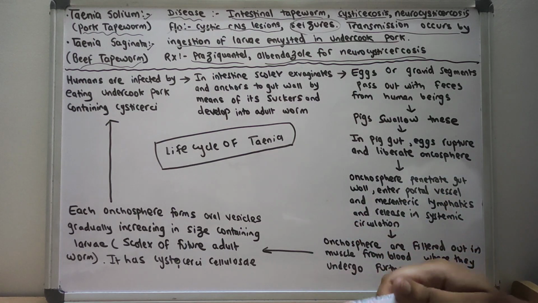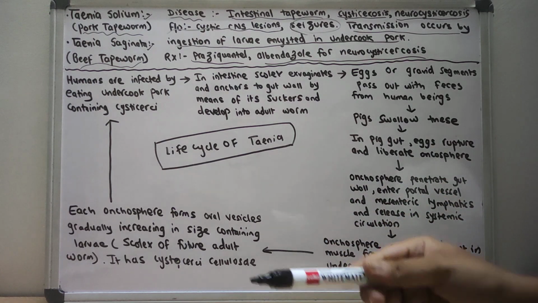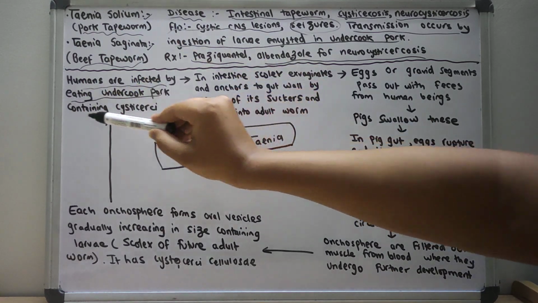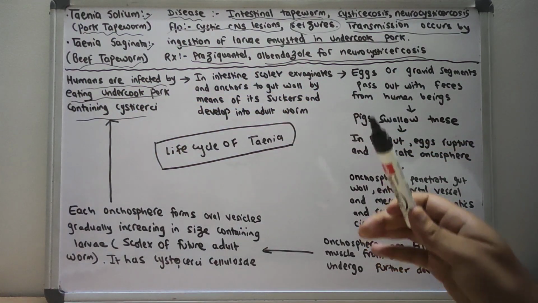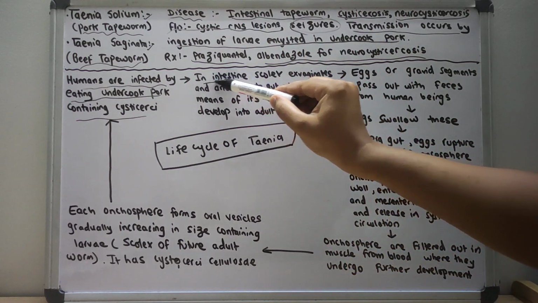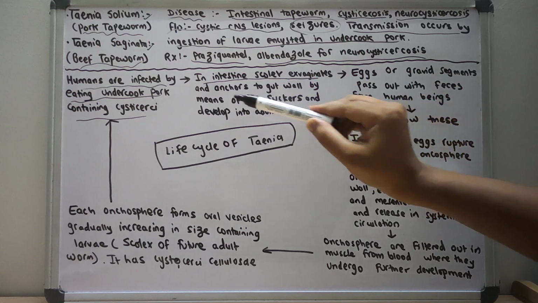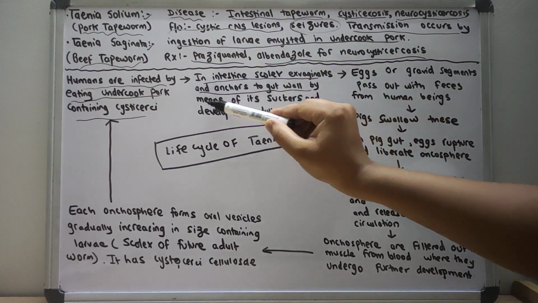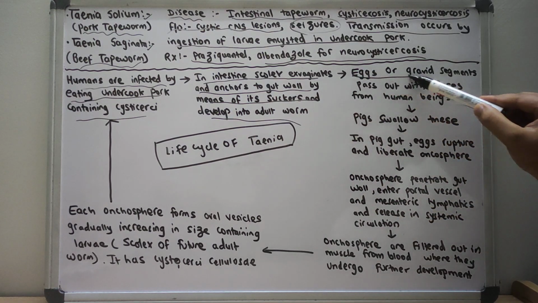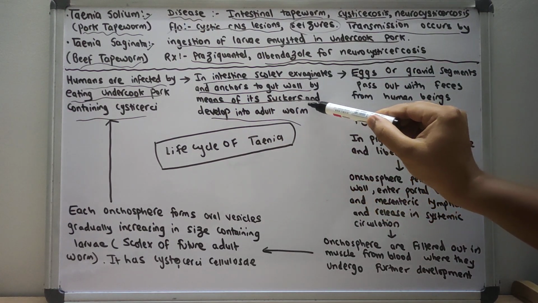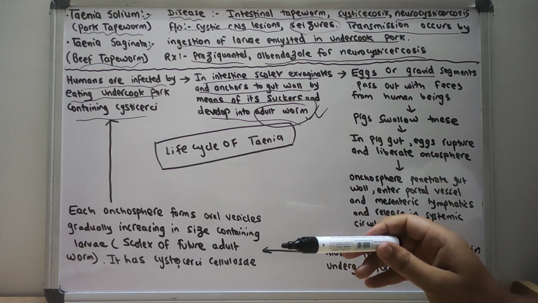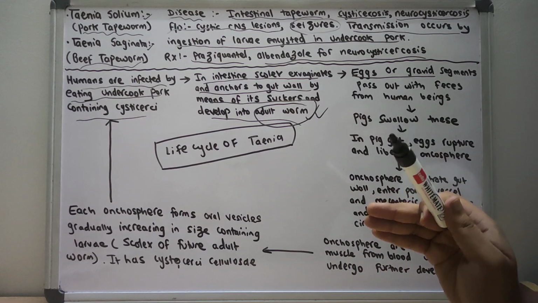Now let us discuss the life cycle of Taenia. So humans are infected by eating undercooked pork that contains the cysticerci, or undercooked beef that contains the cysticerci. In the intestine, the scolex evaginates and anchors to the gut wall by means of its suckers and develops into the adult worm. Both male and female adult worms are present, and after they mate, they contain the gravid segments, or they pass eggs in our intestine.